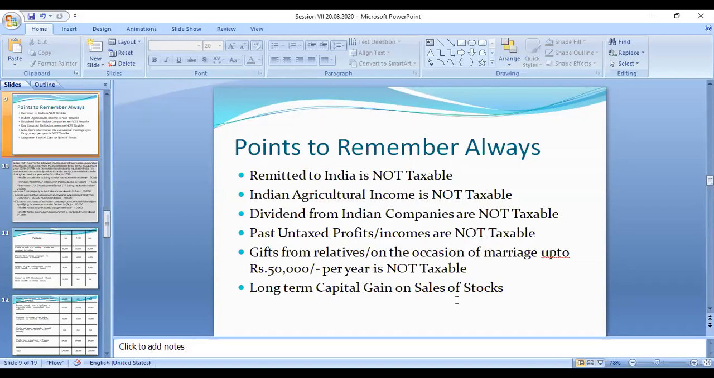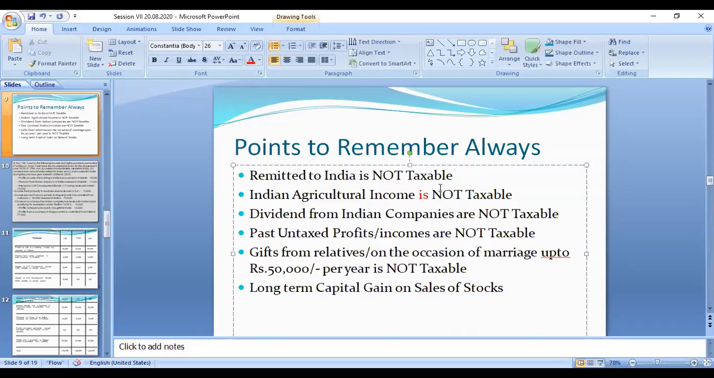Next one is Indian agricultural income. Indian agricultural income is not taxable. In the previous case, I told that this amount is not taxable. This is called Indian agricultural income. And in the next case, that remitted to India is also not taxable. I told that dividend from Indian companies, if it is Indian companies' dividend, it is not taxable. Past untaxed profits and incomes are not taxable.